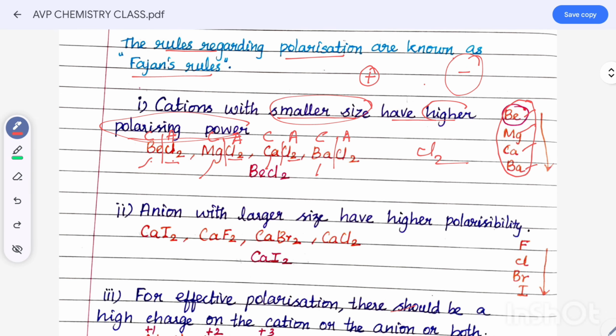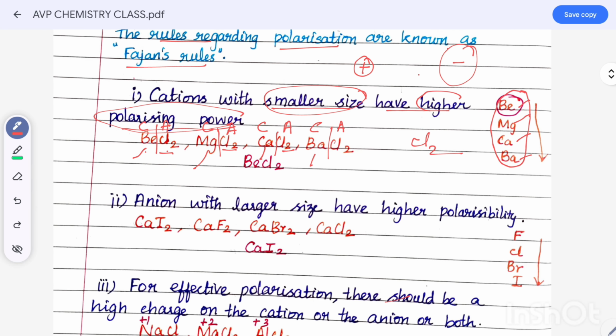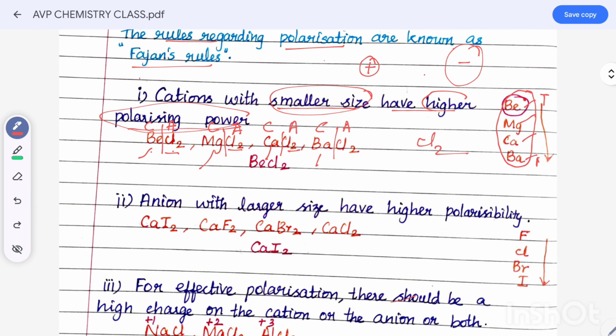The periodic trend is from top to bottom: the atomic size increases. So beryllium is smaller in size compared to magnesium, calcium and barium. But in polarization, smaller size means higher polarizing power.